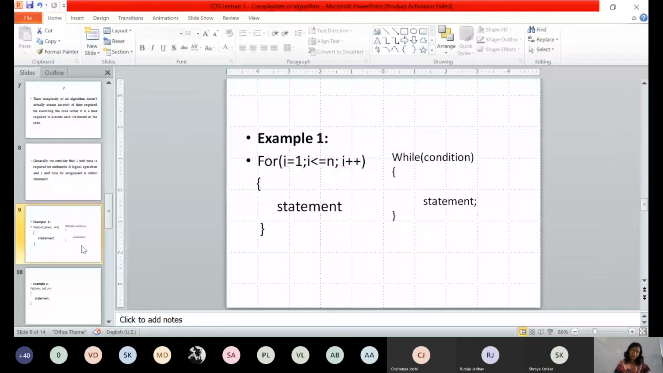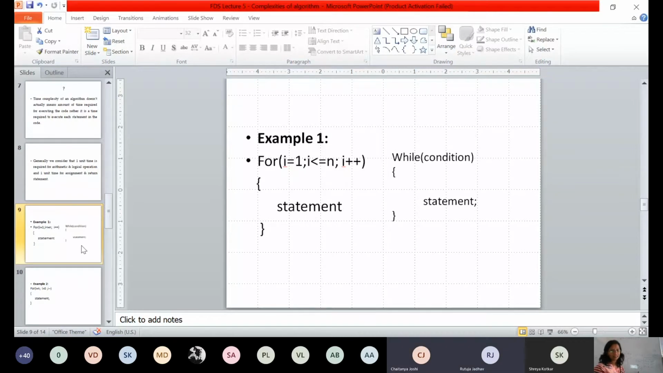So tell me, what is the complexity of this particular code? What do we use to represent the complexity of an algorithm? We use 3 notations: big O, big omega, and big theta, right? So n is what here? N is your upper bound. Which notation is used to represent the upper bound of an algorithm? Big O. So what is the time complexity of this code? It is big O of n. Are you getting it?